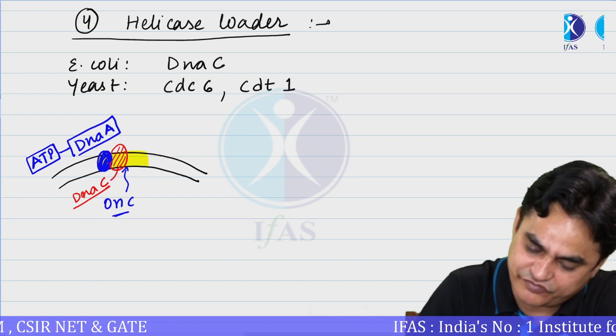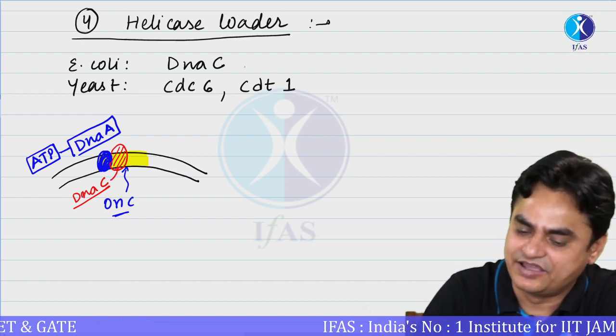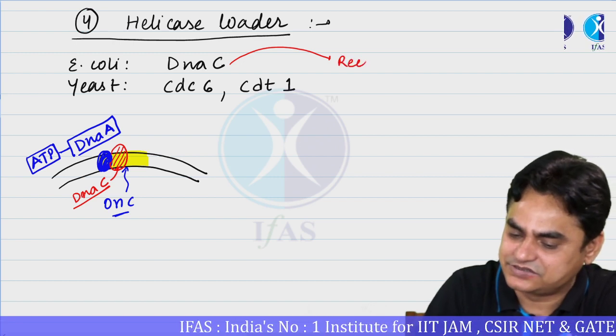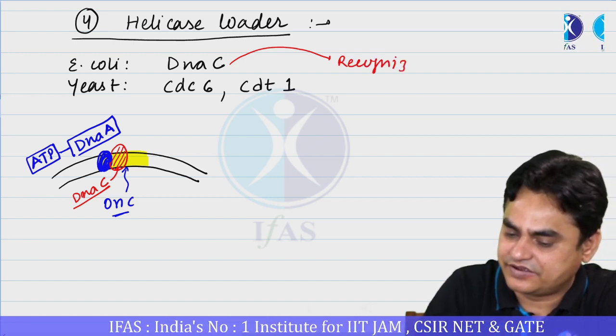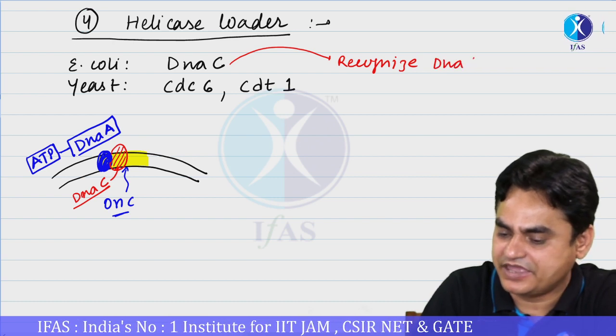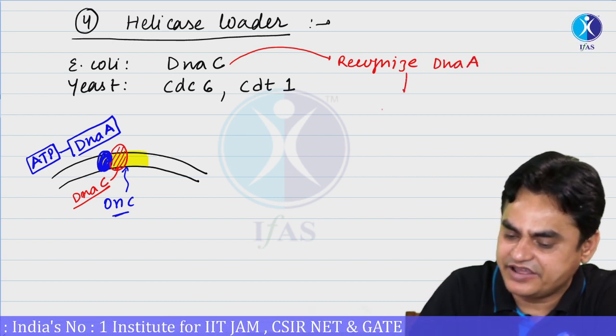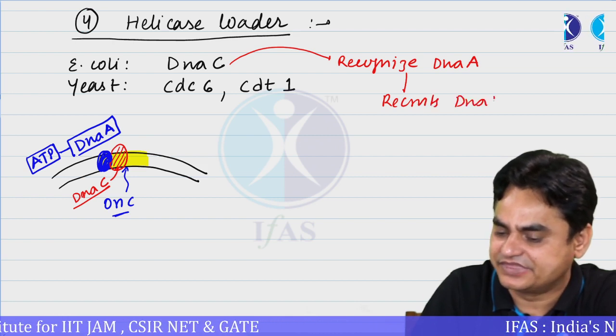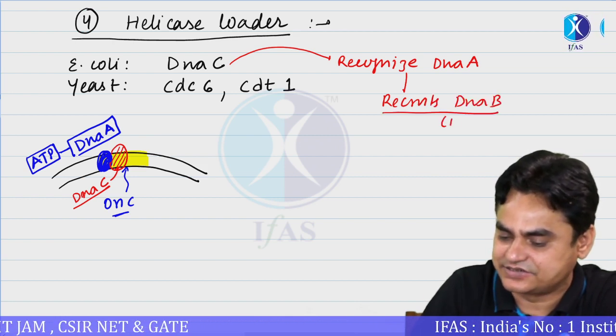It has an affinity to recognize DnaA. So we can say DnaC recognizes DnaA and recruits DnaB, that is a helicase.